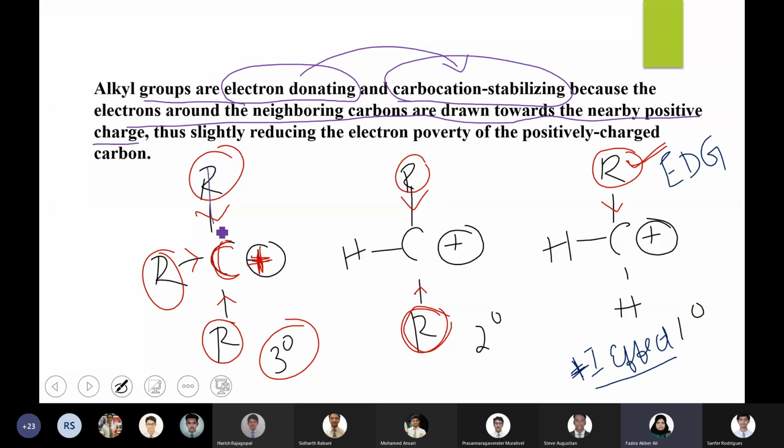So this alkyl group's electrons will be pushed towards the carbon in the carbocation, thus slightly reducing the electron poverty, because this positive charge of carbocation is due to lack of electrons. That absence can be somehow nullified by the electron push from these alkyl groups. That is why tertiary is more stable compared to secondary and primary.